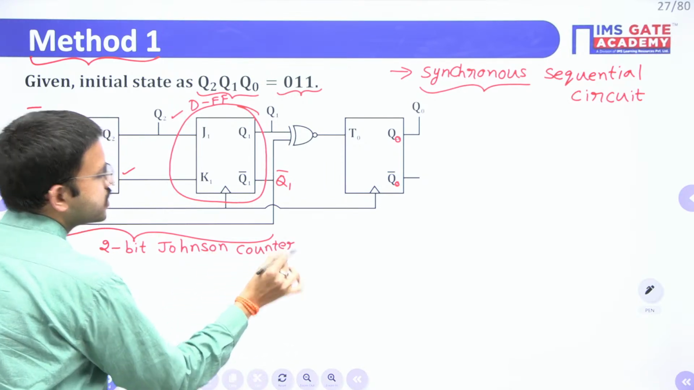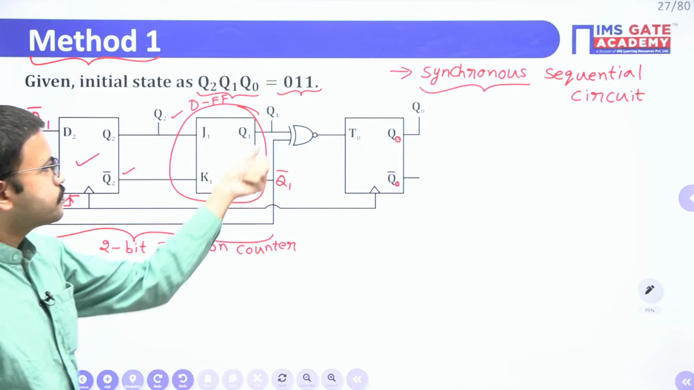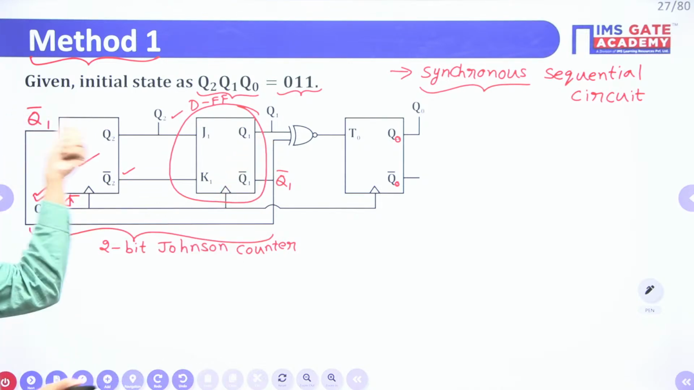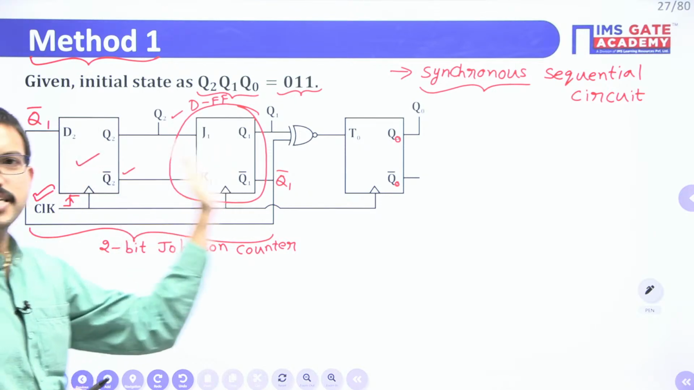2-bit Johnson counter. See, instead of the complement output, if the normal output is given as serial input, then it is a ring counter.